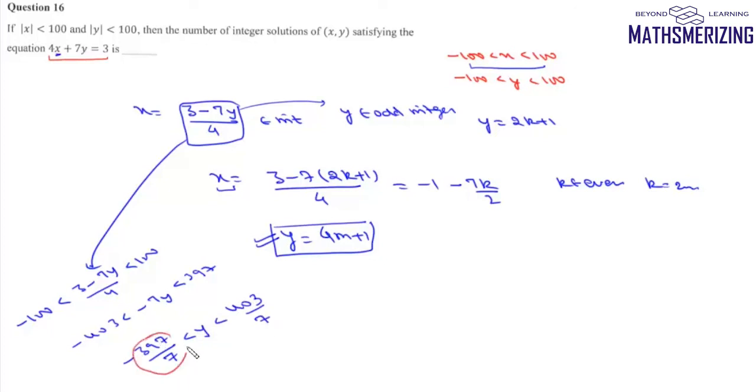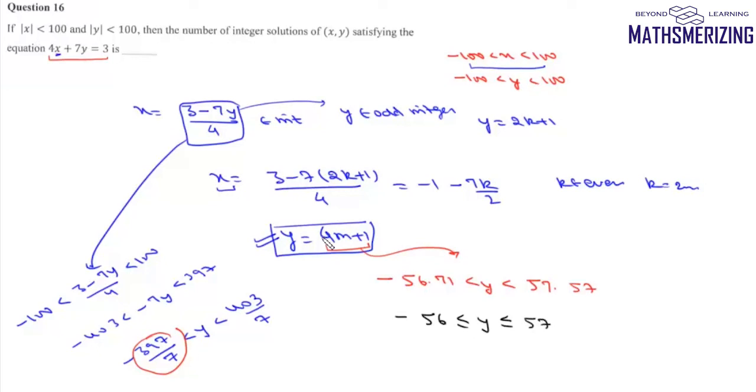Now 397 divided by 7 is 56.71. So y should be greater than minus 56.71, and it should be less than 57.57. Now we need to find the number of values of y which are of the form 4m plus 1 in this interval. Now y can only take integral values, so y should lie between minus 56 to plus 57.